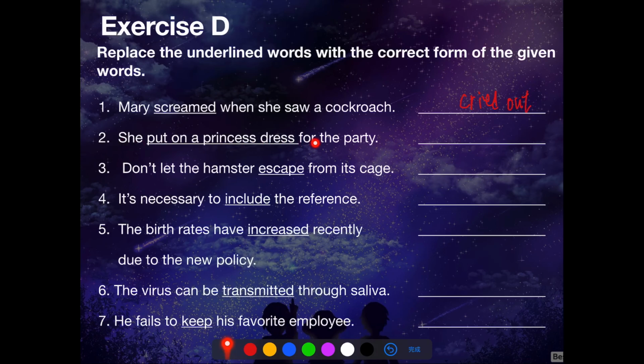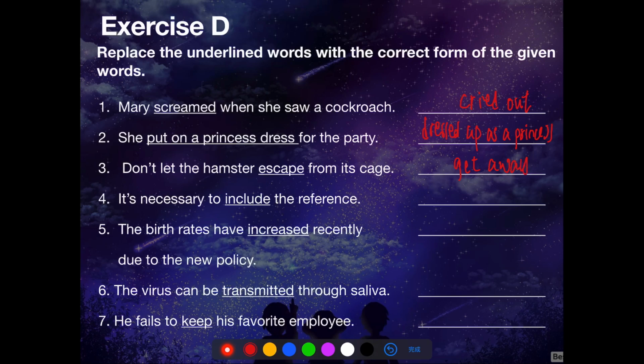Number 2, she put on a princess dress for the party. She dressed up as a princess for the party. Note that we need to use past tense for the word dress because of the lack of s in the word put. That indicates the sentence used past tense. Number 3, don't let the hamster escape from its cage. Don't let the hamster get away from its cage.